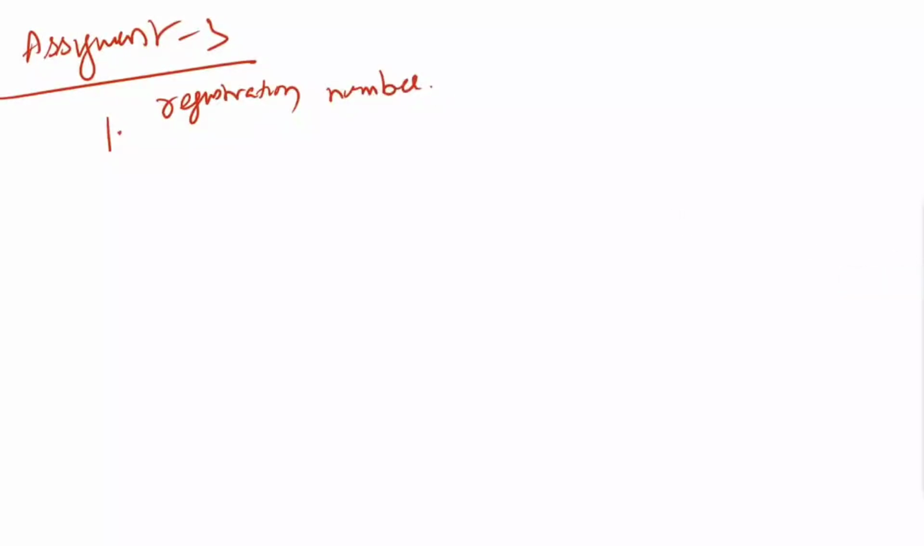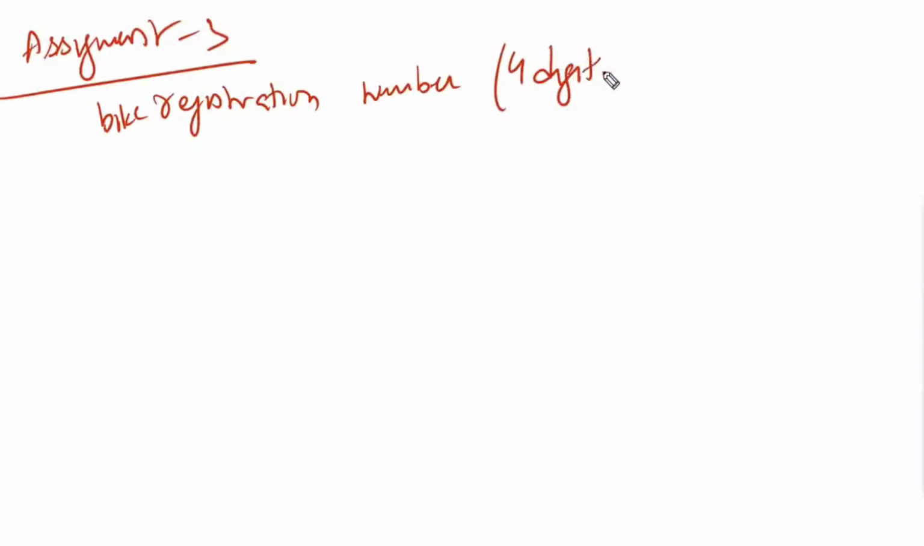Actually, for this particular assignment, recently I have purchased a bike. So everyone knows what a bike registration number is. How many digits is it going to have? 4 digits. Everyone knows, right? Now, instead of going to the RTO and applying, I want to select my favorite number. Okay. What is my favorite number?